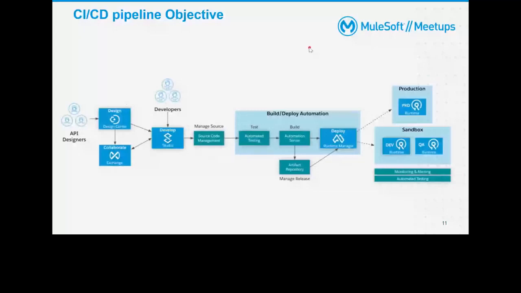If you are starting the design of your API, you'll start from the design phase, and then publish it to Exchange. Or if you are implementing a Mule app directly, you will go to one of these two locations: either Exchange and from there to develop, or directly to the development phase. Then once your development is done, you'll put it in source control. You can use any tool; we have discussed multiple tools, but for this demo we'll talk about GitHub.